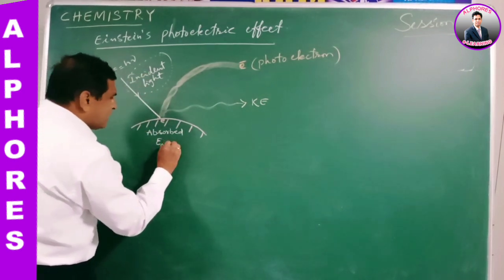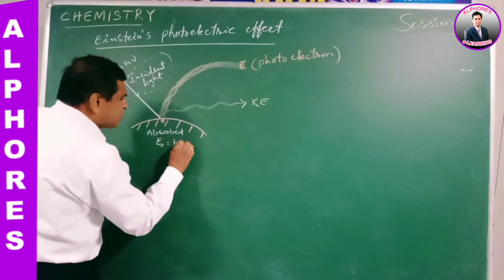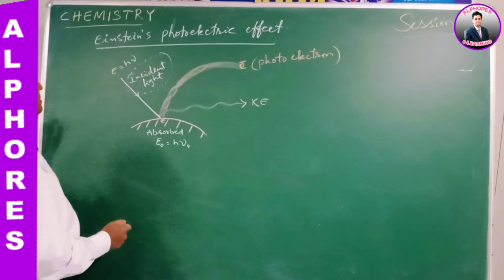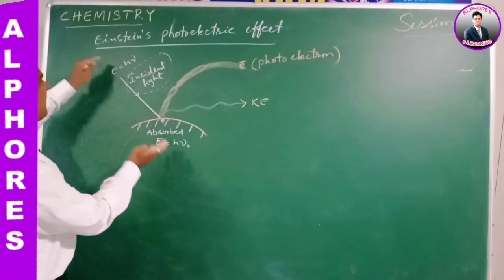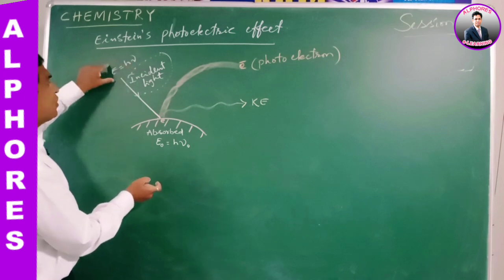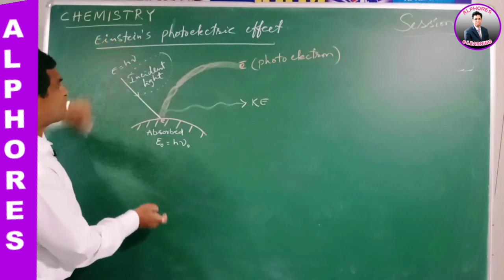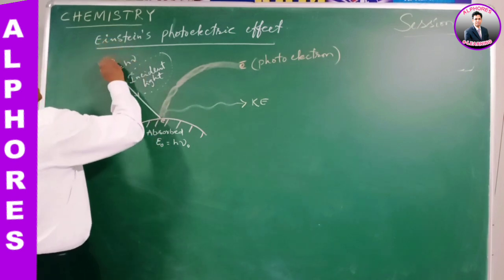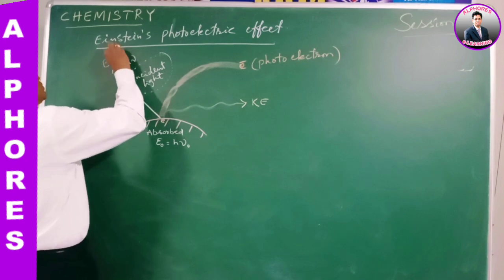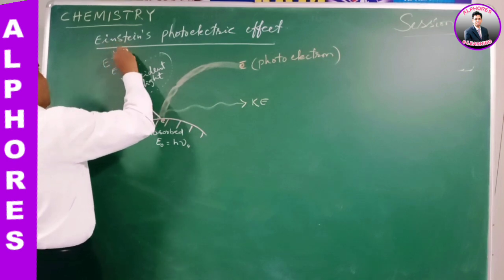As we know, E is equal to h nu, because E and E naught make a difference. It is the energy of the incident light and the frequency of the incident light. Similarly, we can also give the relation with wavelength: E is equal to hc by lambda.